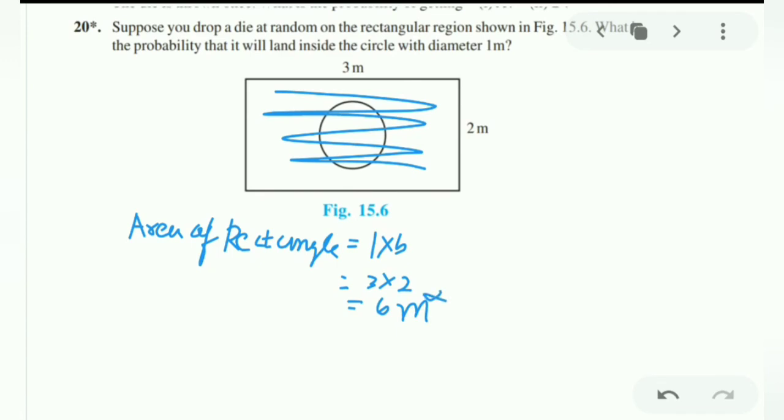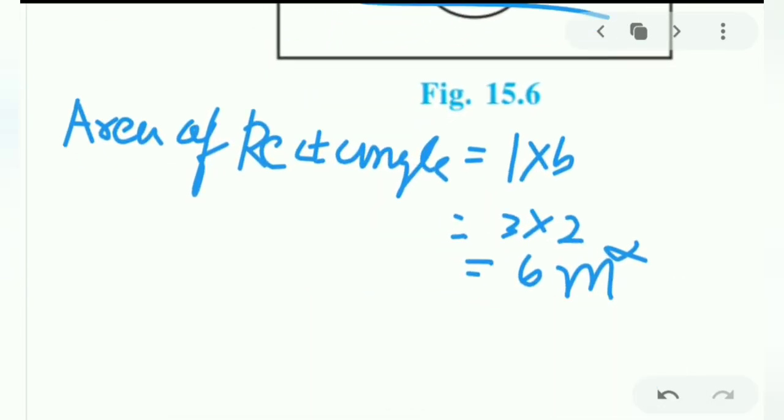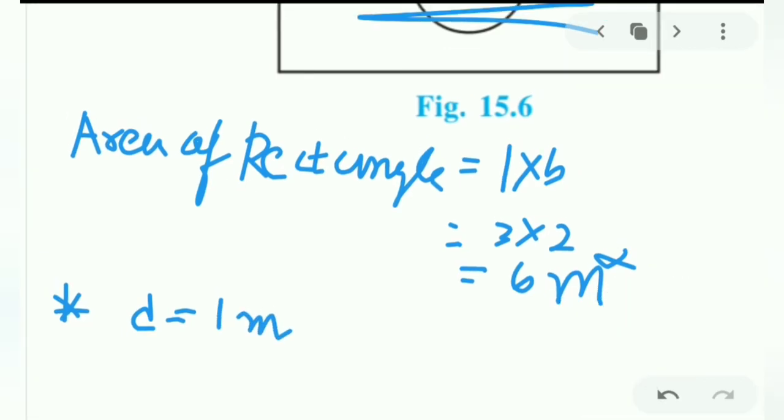Then they gave us the diameter of the circle. Okay, so let us write for circle. For area of a circle, but first we find, let me write, diameter is equal to 1 meter. So what will be the radius R?